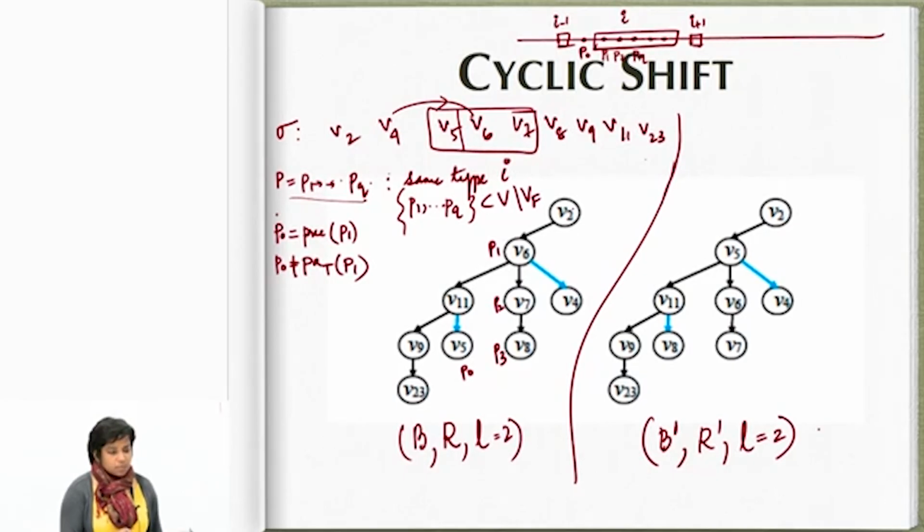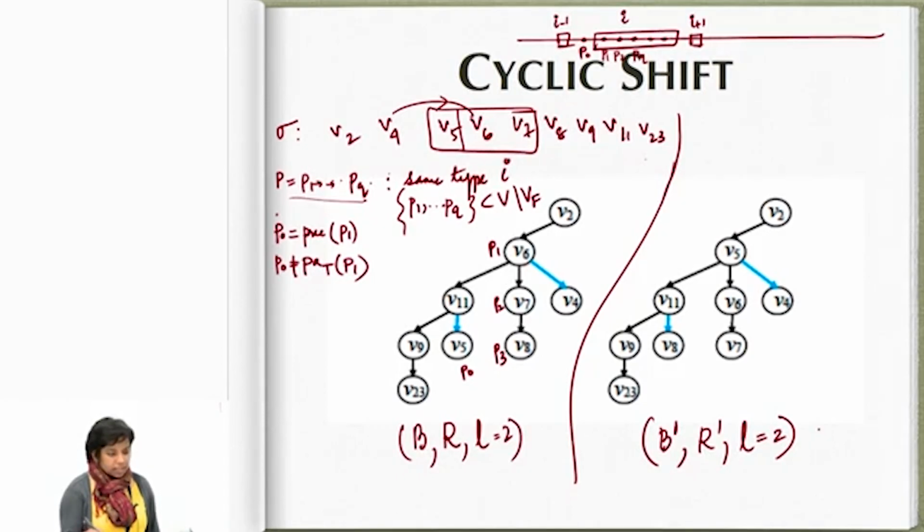So now can you guess what happens? What I am going to do is move P0. P0 is a parent of V6, which is my current P1, right? My path starts at P1. I will make an adjustment that I will force P0 to be part of this path.